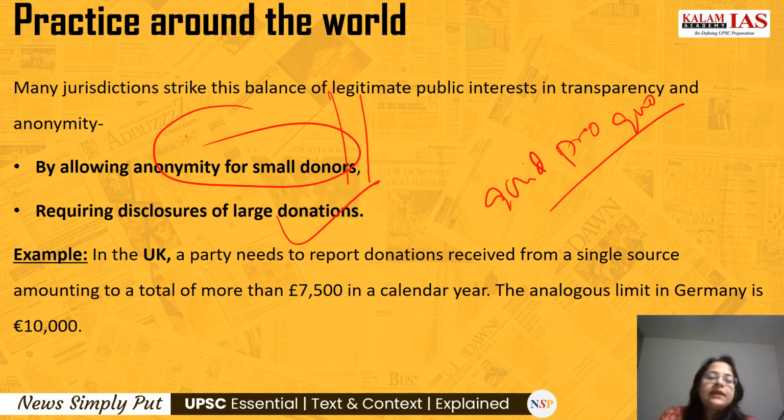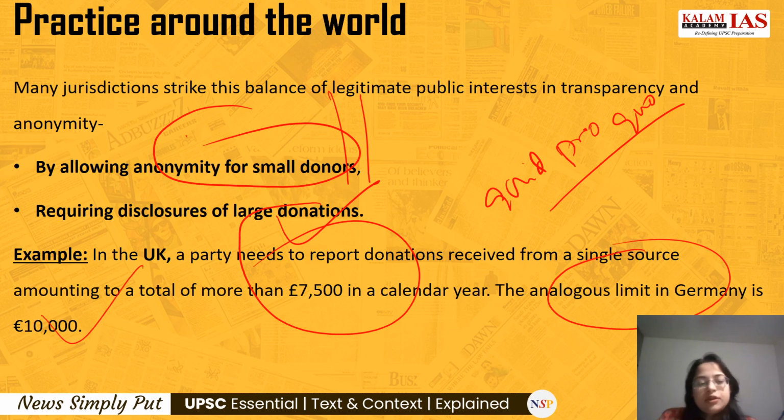In the UK, a party needs to report donations received from a single source amounting to a total of more than 7,500 euros in a calendar year. Okay, so more than 7,500 euros has to be disclosed. The analogous limit in Germany is 10,000 euros. So you can see that in countries like the UK, there is a limit beyond which it has to be disclosed in public. Okay, so this was all about today's discussion.